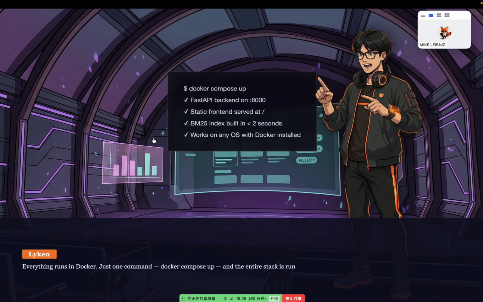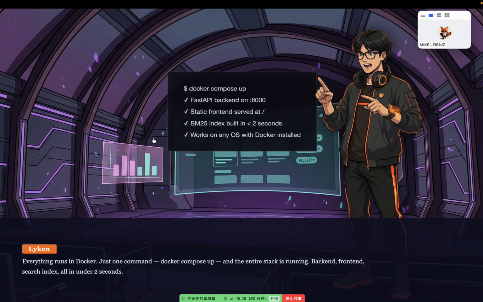Everything runs in Docker. Just one command, docker compose up, and the entire stack is running. Backend, front end, search index, all in under 2 seconds.